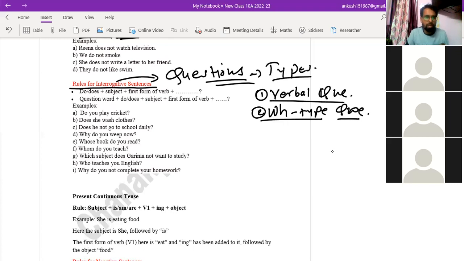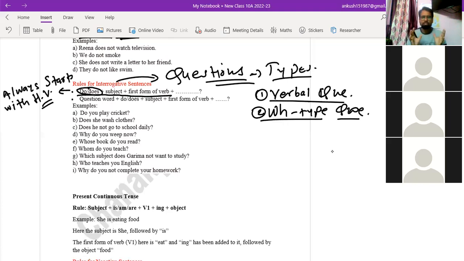See, beta, here in the very first sentence under this heading, that is used with helping verb, means you keep in mind that verbal type of question always starts with helping verb. There are near about 26 to 30 helping verbs or modal verbs, we may say, through which you can form the interrogative sentence.